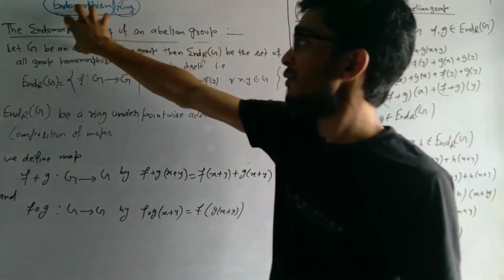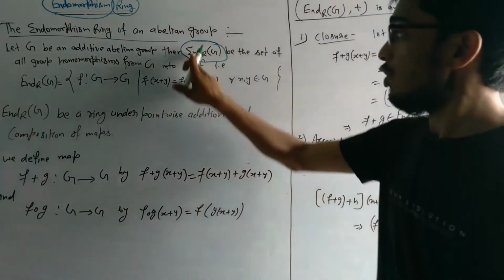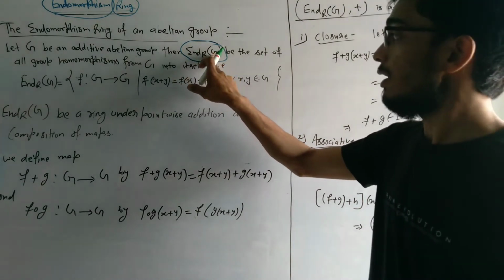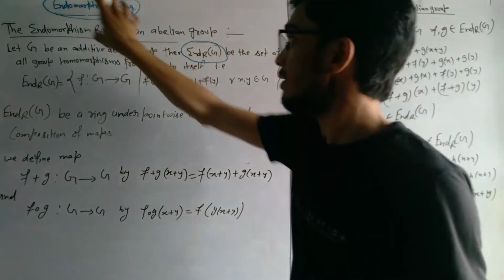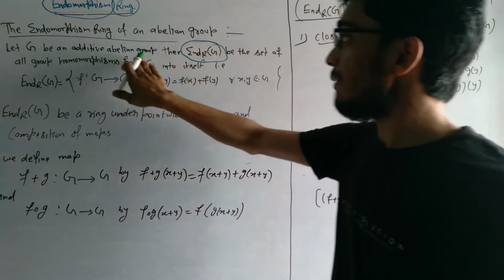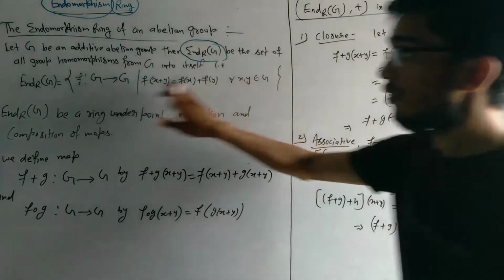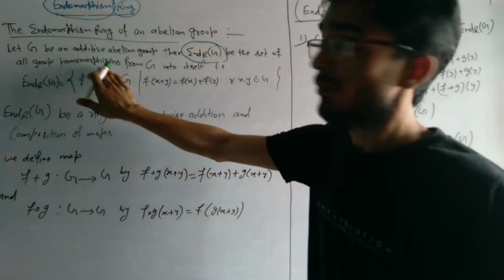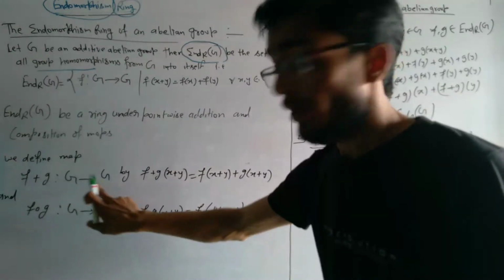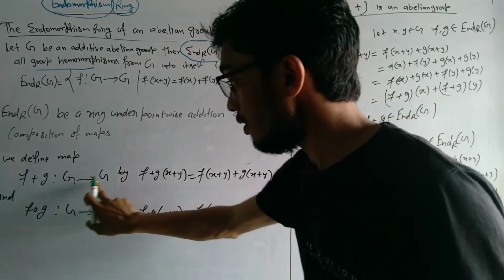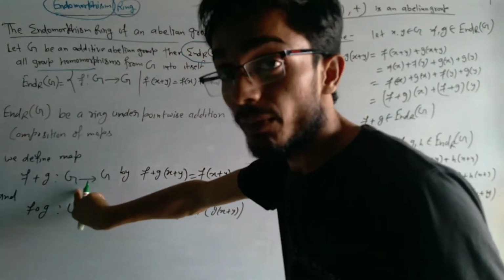we will denote the endomorphism ring of G of an abelian group by this letter; this is the notation of the endomorphism ring. So let G be an additive abelian group, then End(G) is the set of all group homomorphisms from the same set to the same set, that is, codomain and domain are the same, and it is an additive abelian group.